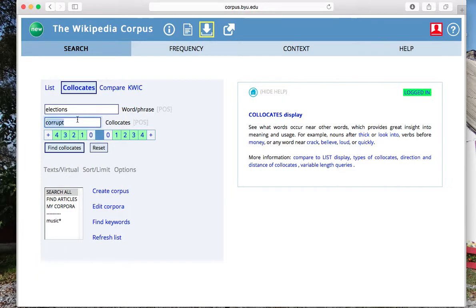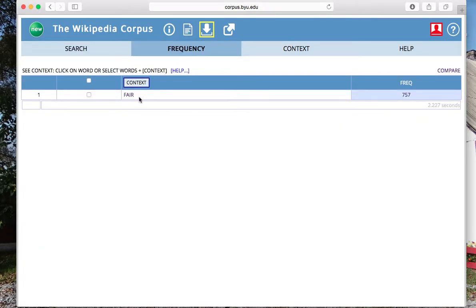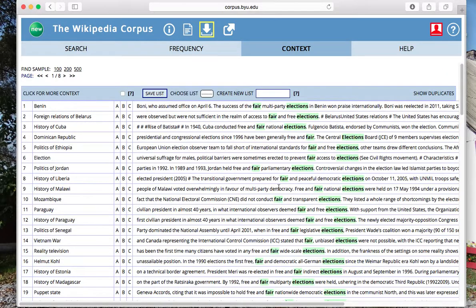Let's go back here, and what if I want to look up fair? 757 occurrences here, so fair apparently is used quite a bit more, at least in terms of being 4 words away from elections. And we have a list here.